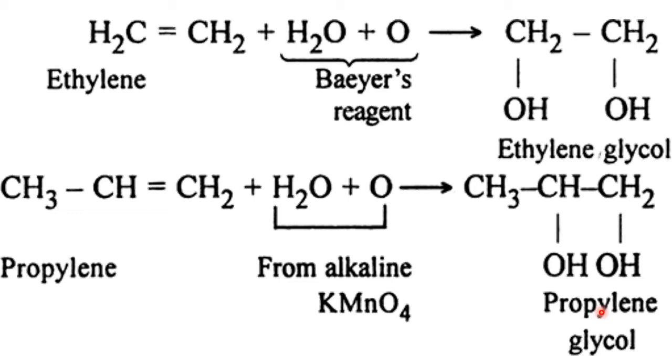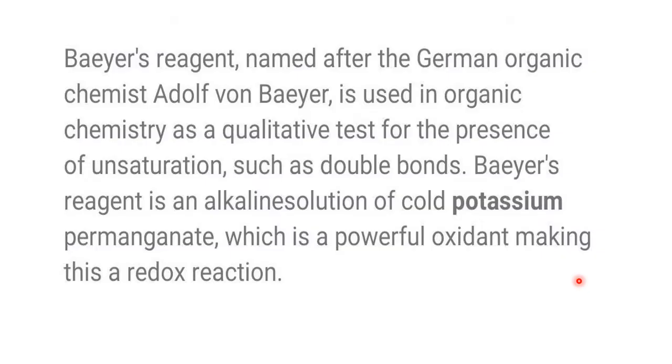The first one is ethylene glycol, the second is propylene glycol, when they undergo oxidation with Bayer's reagent. In most of organic chemistry we use Bayer's reagent, and potassium permanganate is a very powerful oxidizing agent.